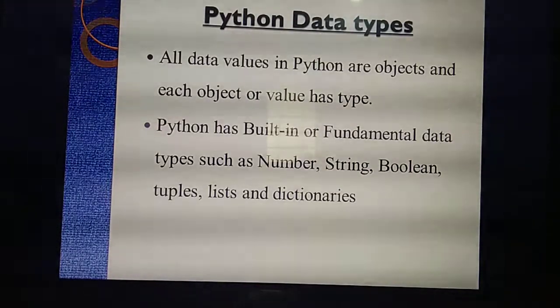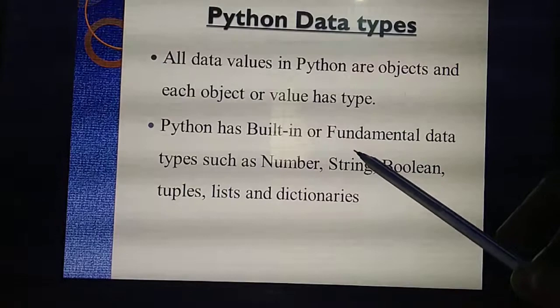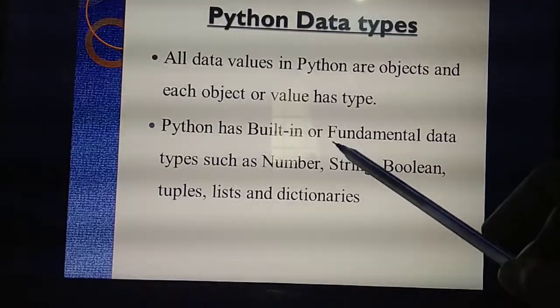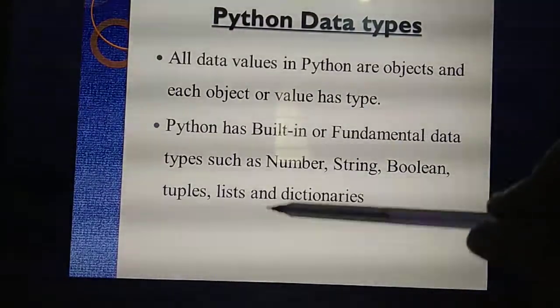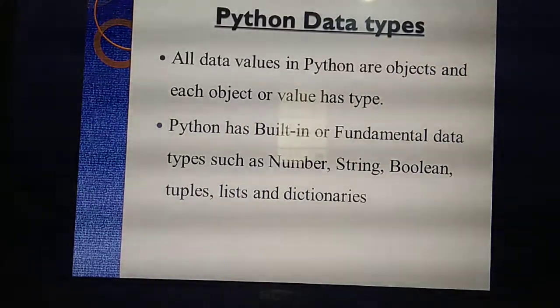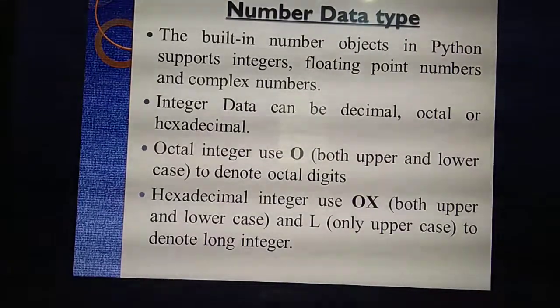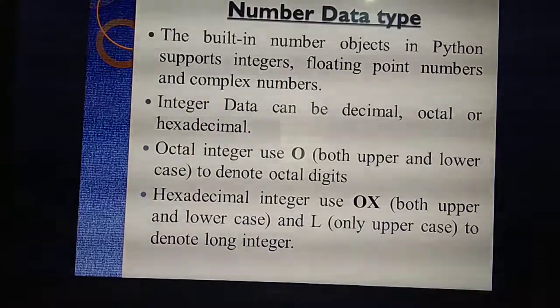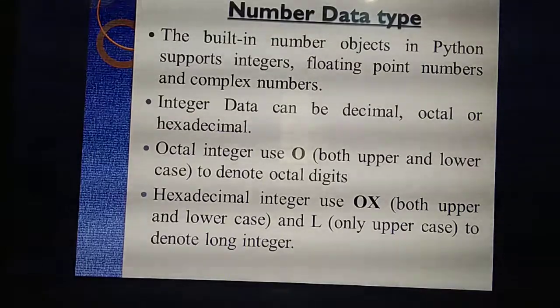So what are the types they have mentioned? Listen, string. In Python, what are the data types they have mentioned? Number, string. This and all you have already studied. Last one program I explained, no? In that program itself you have studied. Number, string, boolean, tuples, list and dictionary. These are the fundamental data types they have used. So first data type is the number data type. The same thing I explained in one program: integer, float, complex, the same only.